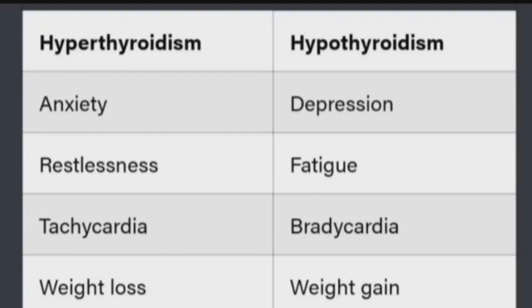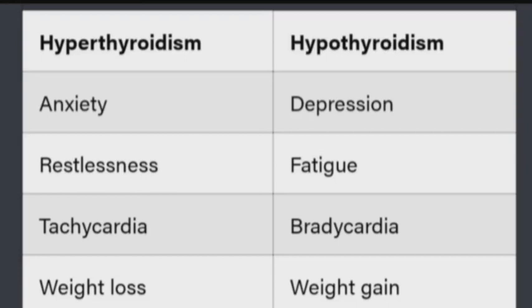We find two problems by the improper secretion of the thyroid gland, meaning thyroxine hormone. The problems are hyperthyroidism and hypothyroidism. What is hyperthyroidism? As the name says, if there is too much hormonal secretion, hormonal release in the body, which increases our metabolism, that is called hyperthyroidism.